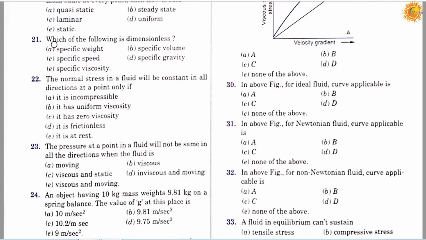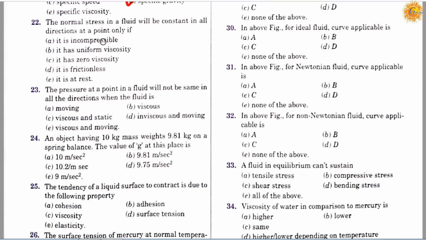Question number 21. Which of the following is dimensionless? Option A, specific weight; option B, specific volume; option C, specific speed; option D, specific gravity; and option E, specific viscosity. Correct answer is D, specific gravity is dimensionless.